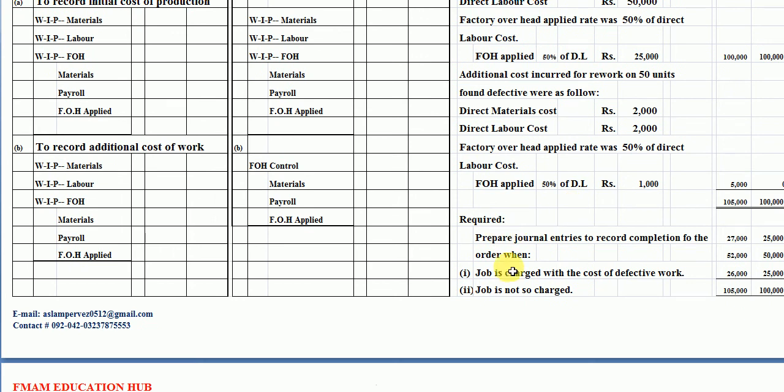Students, the requirement is to prepare journal entries to record completion of the order when the job is charged with the cost of defective work. The second requirement is when the job is not charged.